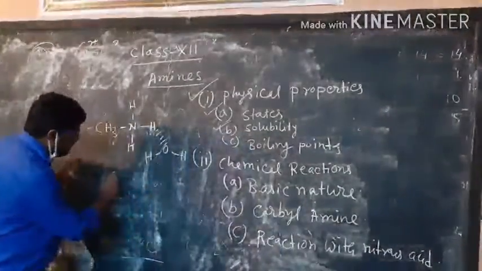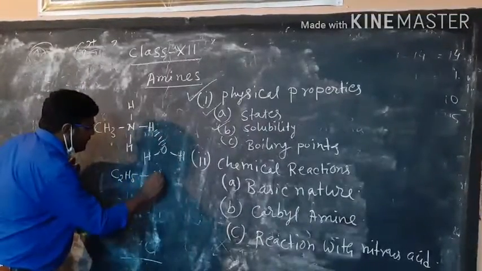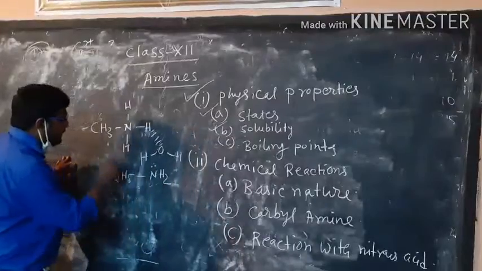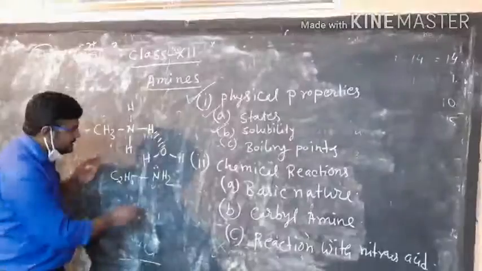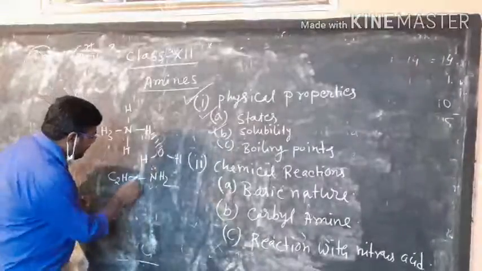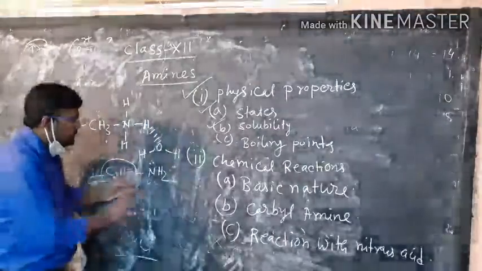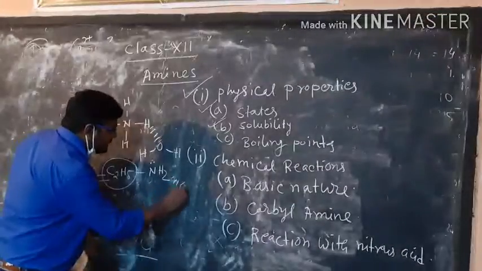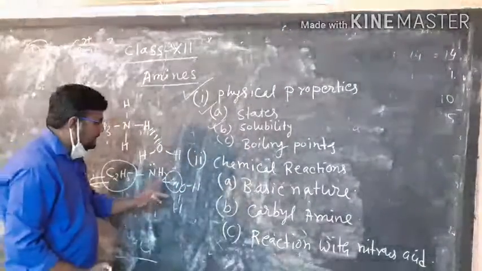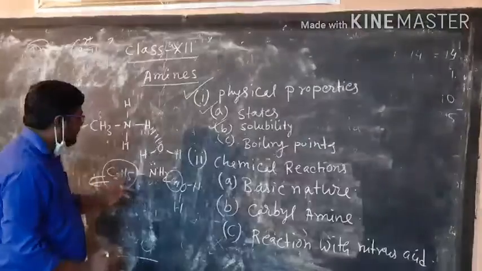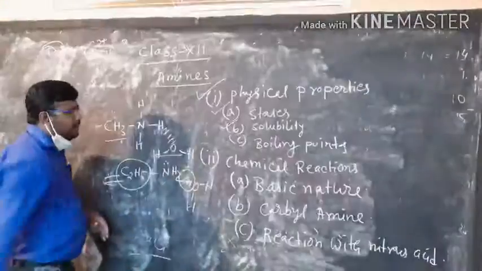Now if we consider the higher amines, meaning amines having an alkyl group greater than methyl, they have a tendency to decrease in solubility in water. Because as the hydrophobic alkyl group size increases, it creates steric hindrance. And as there is steric hindrance, the strength of the hydrogen bond will be weaker. And as the hydrogen bond is weaker, these amines will not be soluble in water. That means the lower amines are generally soluble in water.